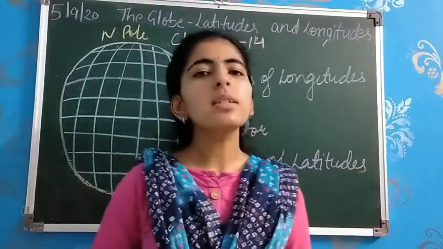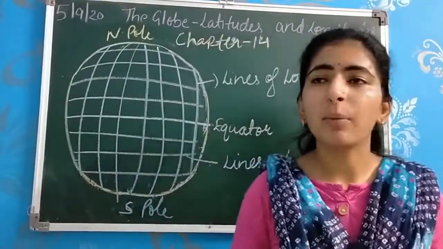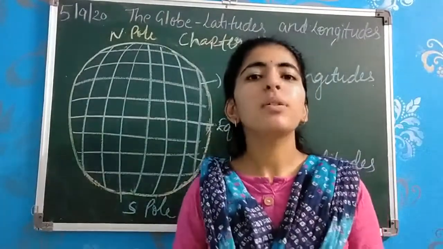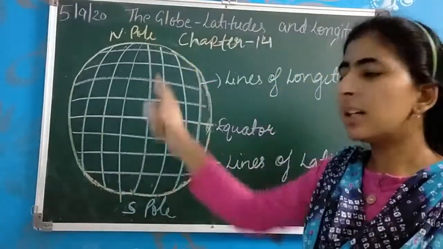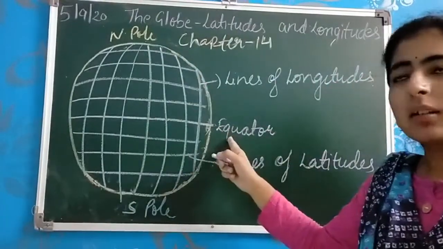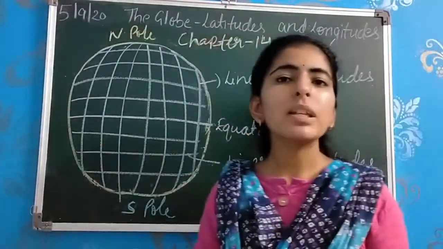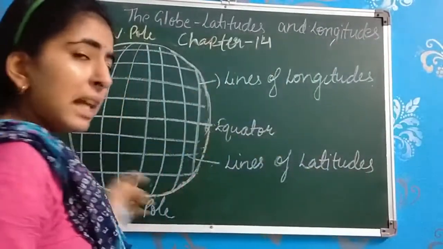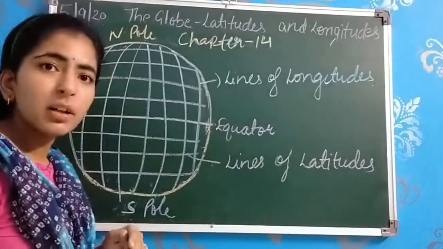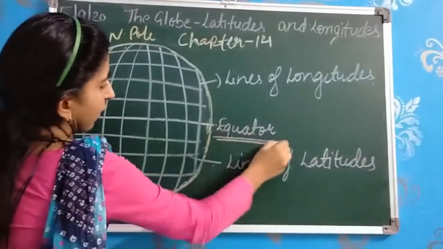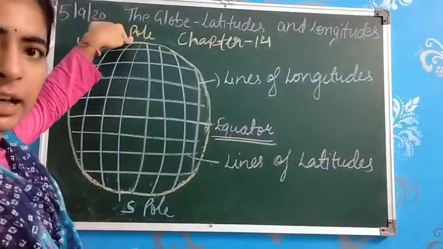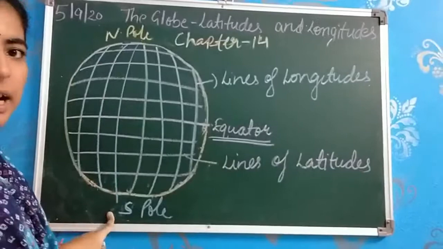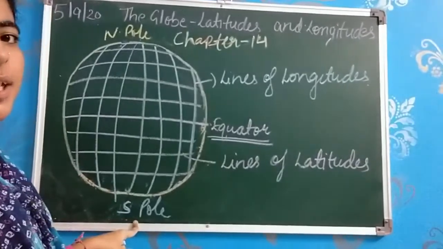Class. Students, in the previous class we started chapter number 14, the globe, latitudes and longitudes. In the previous class we studied the northern end, the southern end, the equator, and the lines of longitudes and lines of latitudes. The middle line which passes through the middle of the earth is termed the equator. At the northern end there is a point termed the North Pole, and at the southern end there is a point termed the South Pole.